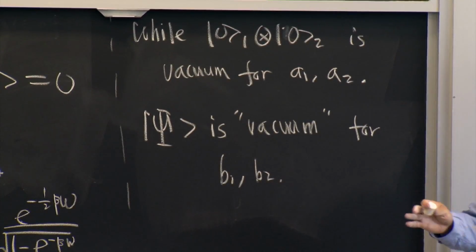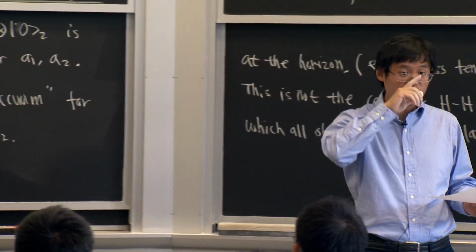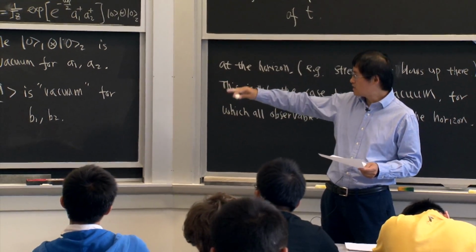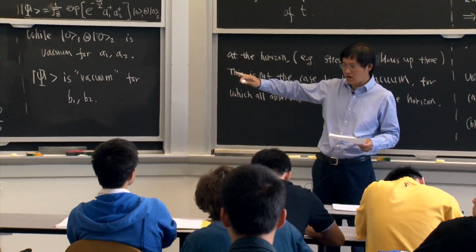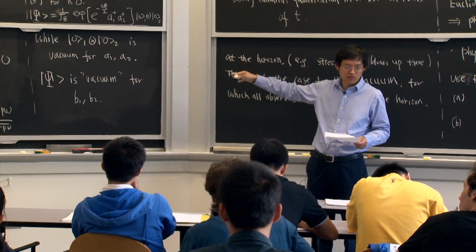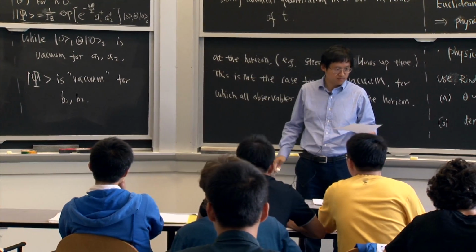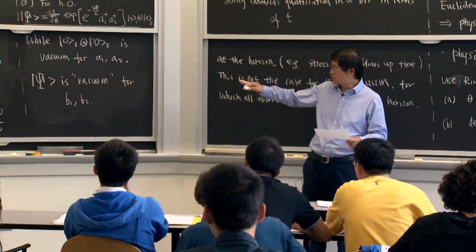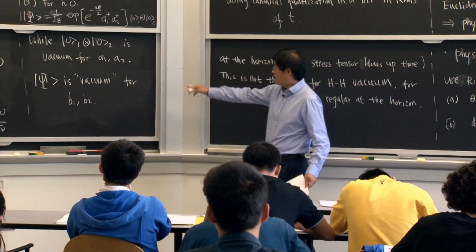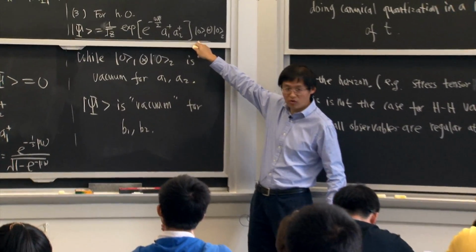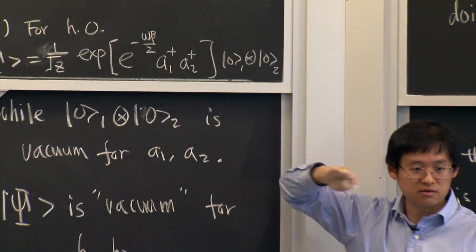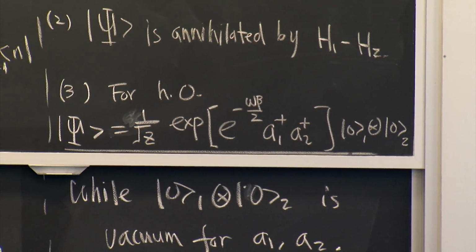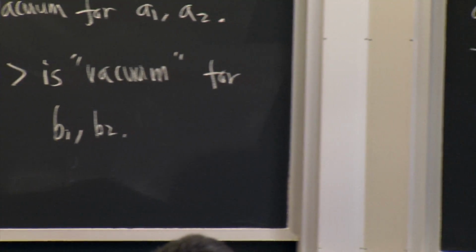So that may be considered just as corresponding to a different choice of vacuum. Okay? As we will see later, the relation between the so-called Hartle-Hawking vacuum and the Schwarzschild vacuum is precisely like this. They just correspond to different choices of oscillators, and in particular their relation is precisely of this form. Yeah, because if you consider some free theory, the free theory essentially just reduces to harmonic oscillators.